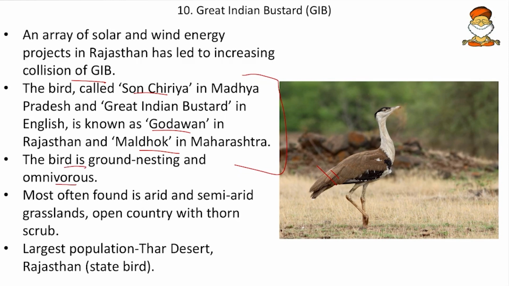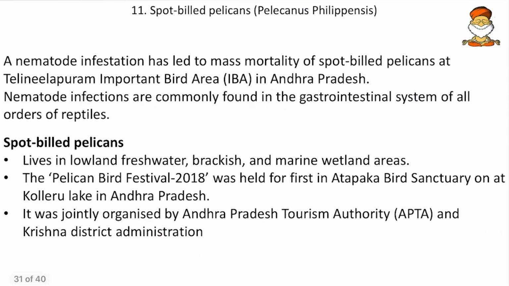Then the bird is ground nesting and omnivorous, and most often it is found in arid and semi-arid grasslands. So but obvious friends, in Rajasthan we get only arid and semi-arid areas. And then the largest population of this is present in the Thar desert. So remember these facts. Then come to next, the spot-billed pelicans.